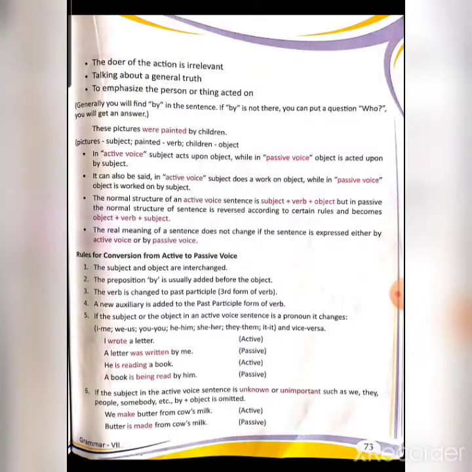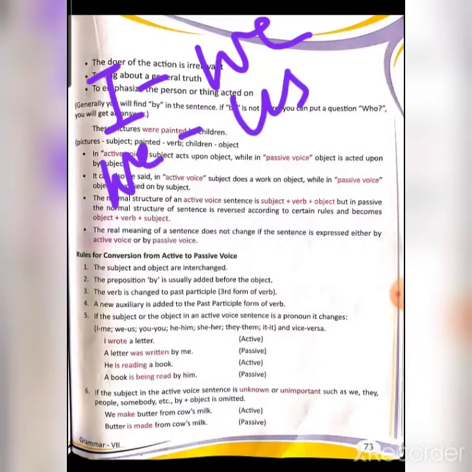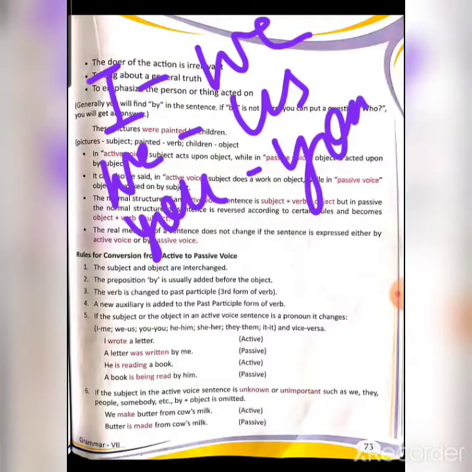Fifth, if the subject or the object in an active voice sentence is a pronoun, it changes. Like I will change into me, we change into us, you will remain you only. Suppose in active voice the word I is used, but in passive voice you will use me.